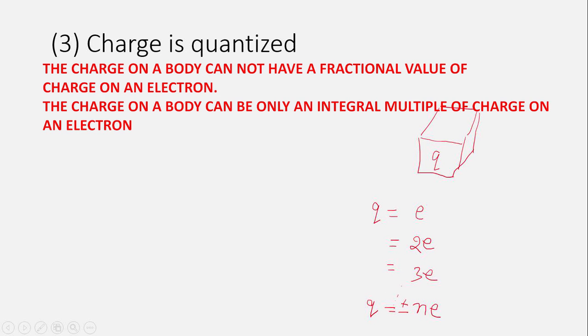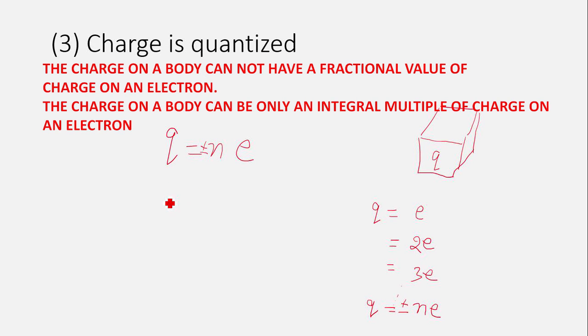That means the charge on a body cannot have a fractional value of the charge on an electron. It can only have an integral multiple of the charge of an electron. So, charge is quantized: Q equal to nE.